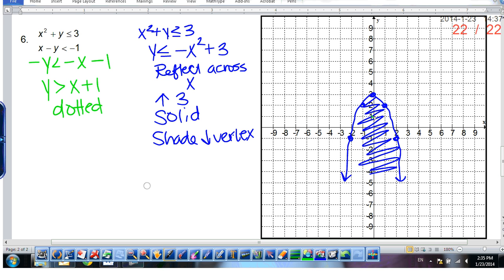So y-intercept of 1, slope of 1. It's going to be dotted. And which way are we going to shade? Y is greater than, so we shade above. So your solution is this region right in here where your shading overlaps.